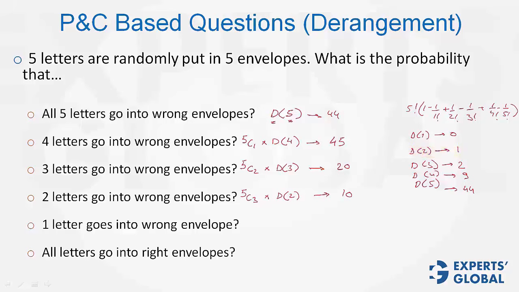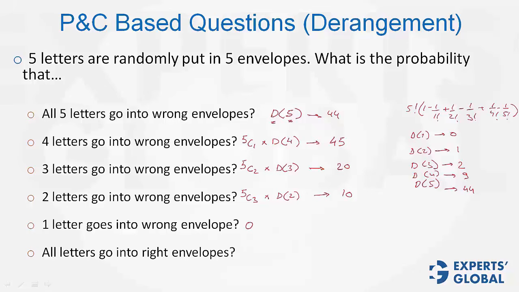Next, 1 letter goes into wrong envelope. Do you think that is practically possible? That's never possible. Because if 1 letter goes into the wrong envelope, the letter for which that wrong envelope is the right envelope will also go into a wrong envelope. Therefore, either 0 or at least 2 letters need to go into wrong envelopes. Practically, this is never possible. So the probability is 0.